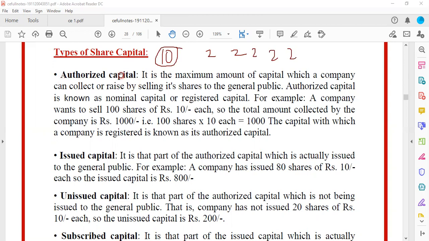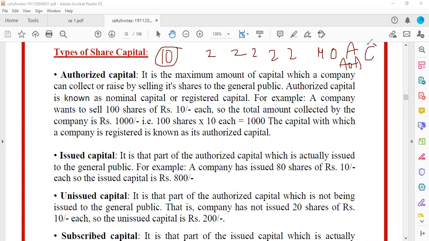Now, authorized capital is the maximum amount that the company can collect, which means if you remember the MOA and AOA, when we learned MOA and AOA, in both MOA and AOA, we will have the capital clause.